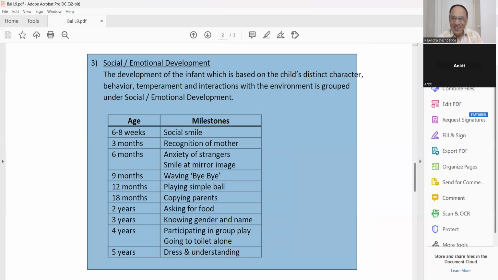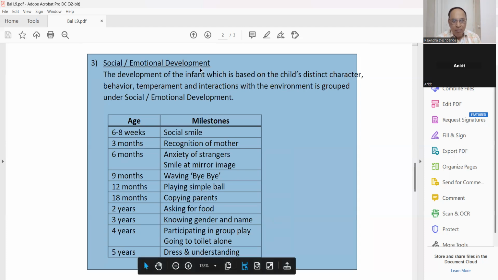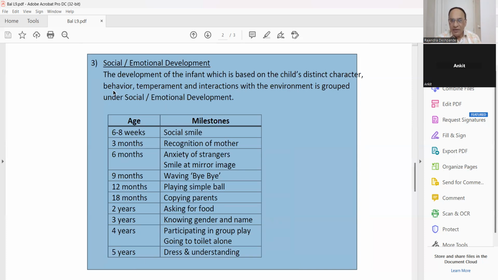Very fast. Okay. So social or emotional development, the development of the infant, is based on the child's distinct character, behavior, temperament, whether he is a happy child, crying child, angry child, joyful child, and interactions with the environment, with nature, with the bird, with the animal, with the father, with the mother.